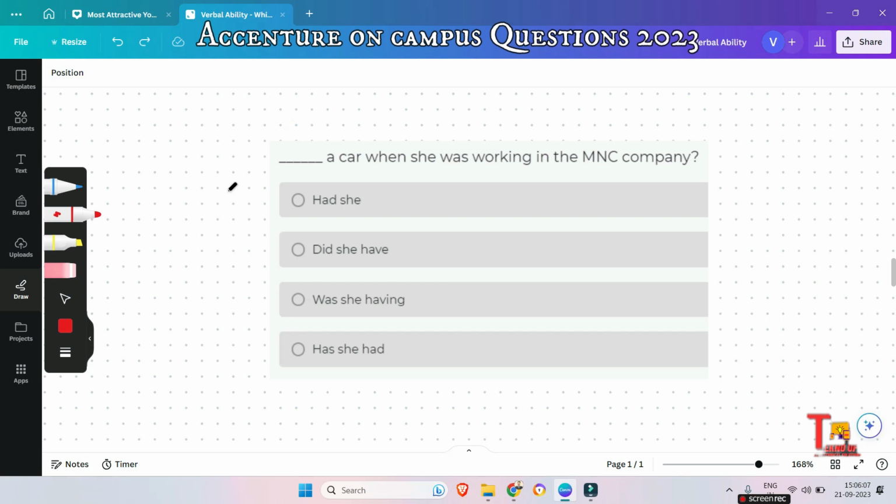I hope you have tried to fill the blank. Let me discuss it now. The sentence talks about the past when she was working in the MNC. The sentence structure is interrogative, right? And in past tense, which means it will have the auxiliary verb first, followed by the subject. So the answer will be did she have, right? Even if the subject is singular, it is a rule that with the verb did, we always use the simple form of the verb. So we have to use have, right?